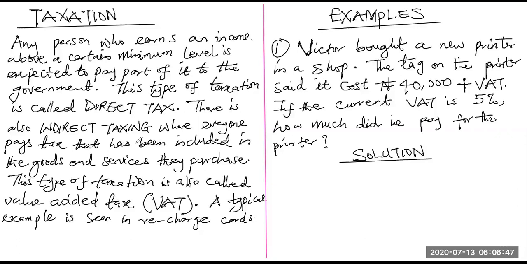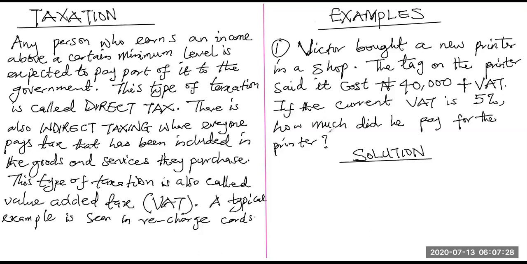Everybody pays this so long as you use goods that have value added tax embedded in them. The government normally fixes VAT for each country, per goods. For instance, for a recharge card maybe 5%, for another good like a refrigerator it may be 2%. So it's not always the same for all types of goods. That's all about VAT. After this episode, we are going to look at the direct system of taxing, that is pay as you earn. Let's quickly look at an example of this VAT.